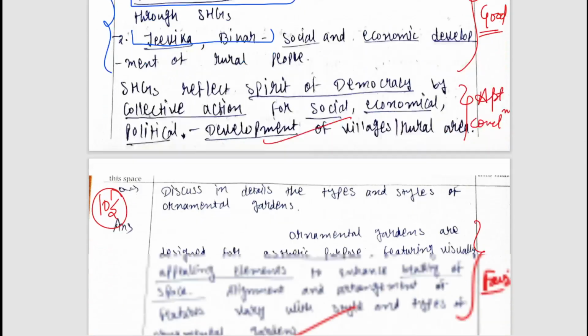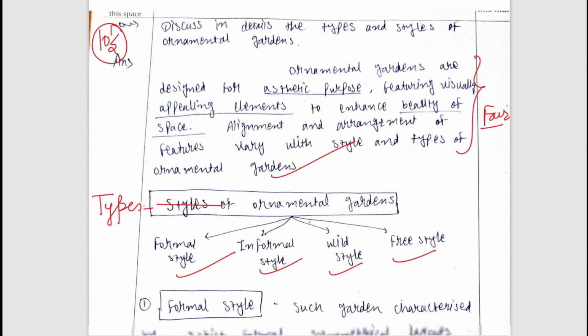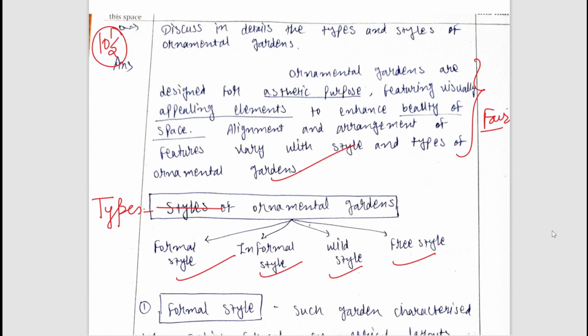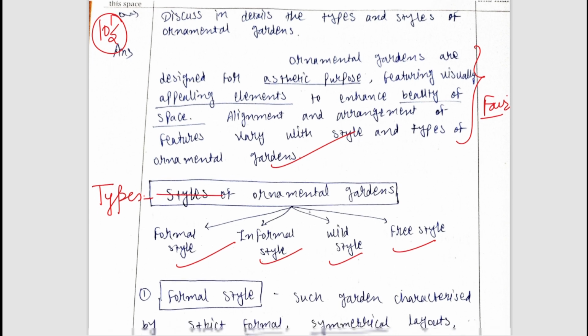The next question is: discuss in detail the types and styles of gardens or ornamental gardens. We all know that ornamental gardens are generally designed for aesthetic purposes, for a good environment, so that people get relaxed and can enjoy a good time with the environment. That is the main purpose of ornamental gardens. Although the student was confused a bit,